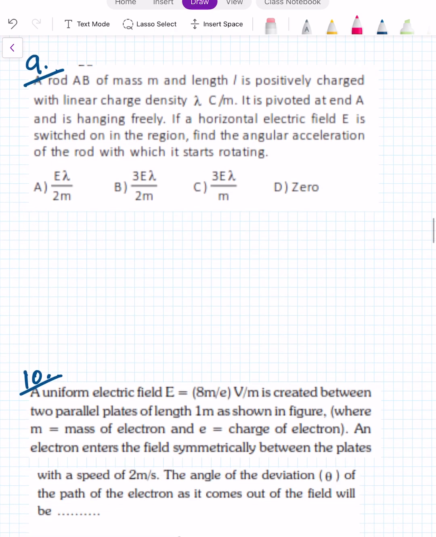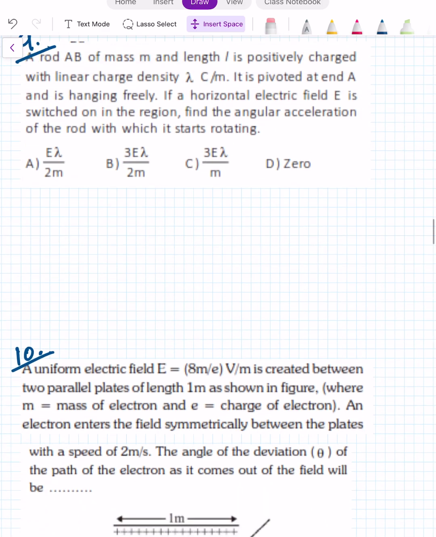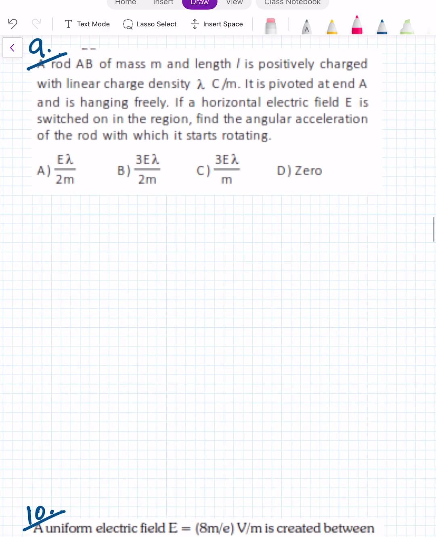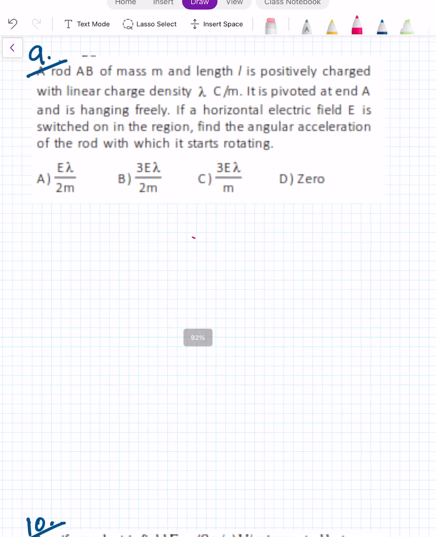Now take this 9th one. This is slightly different type. It is not of previous year JEE Main also. Rod AB is there of mass m and length L, and which is positively charged.